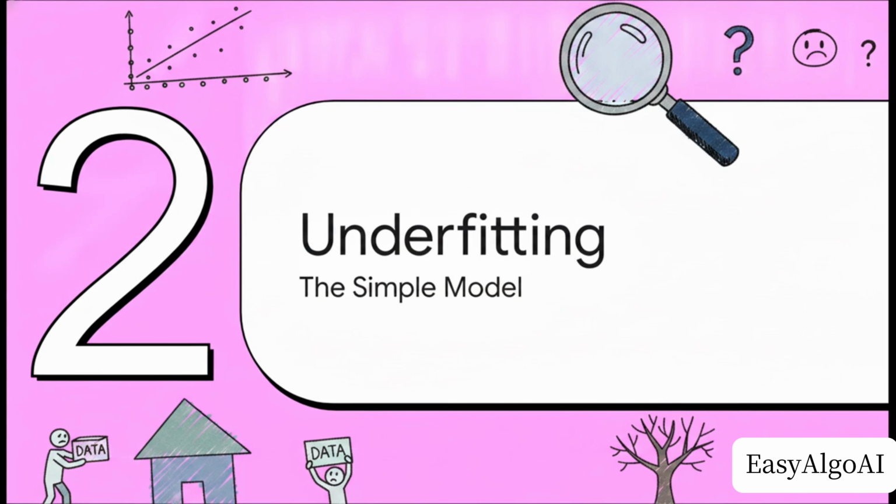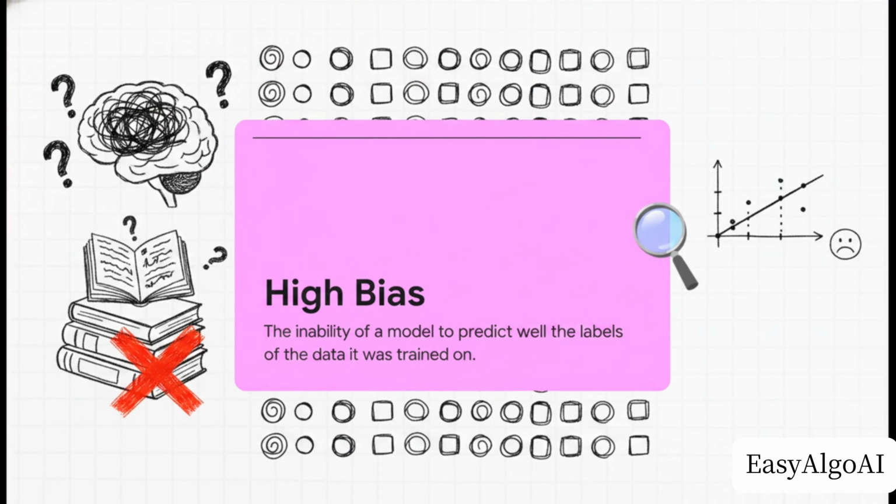Section 2. Underfitting. The simple model. Let's look a little closer at that first extreme scenario, a model that is just too simple. The crucial point here is that high bias is the formal statistical term for underfitting. It's a really important term to remember. High bias means your model fundamentally failed to learn the underlying pattern. It's heavily biased towards its own overly simplistic assumptions. If your model is making a ton of mistakes on the exact same data you use to train it, well, you've got a high bias problem.